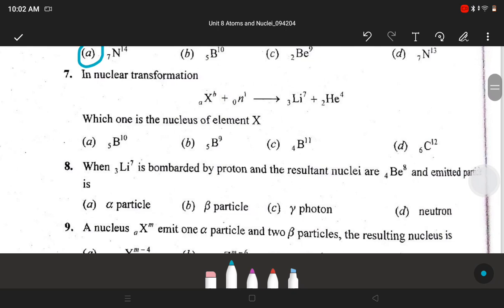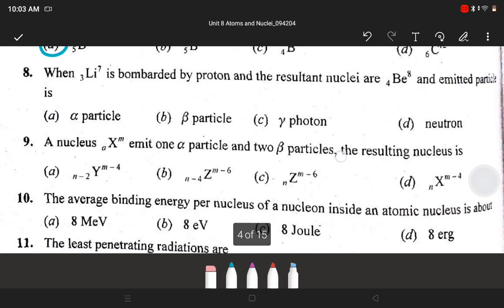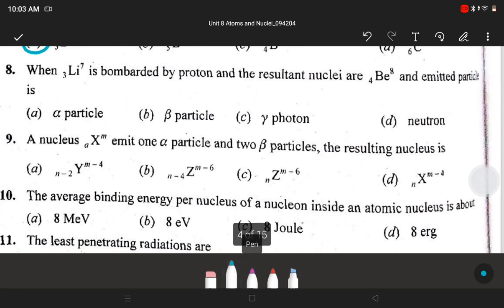Which one is the nucleus of element X? A, boron. Next, when lithium-7 is bombarded by a proton and the resultant nuclei are beryllium-8, the emitted particle is B, beta particle.